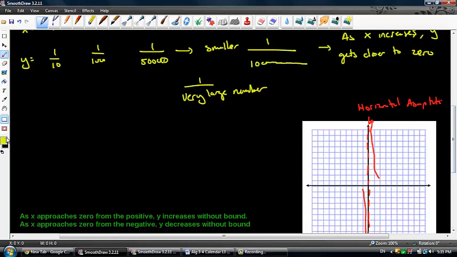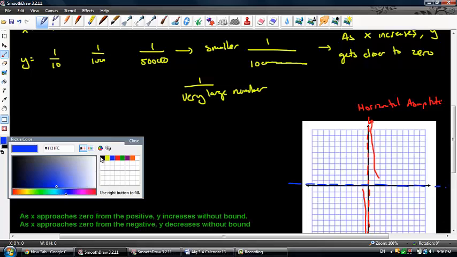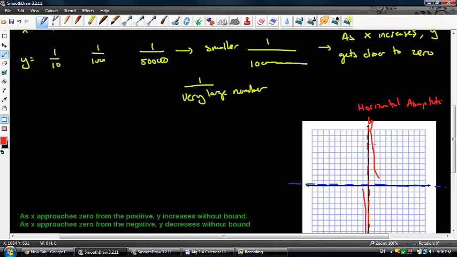And so what that creates is this sensation called the horizontal asymptote. It creates a horizontal asymptote because we're creating this zone around 0 that the function will never get to, but it'll get really, really close. Similar to the vertical asymptote, it gets really, really close to 0 on the x-axis, but it can't ever get there. And just like on the negative side, it's going to get really, really close to that horizontal asymptote, but it'll never touch the x-axis. All right, so that is the first graph that we're going to deal with. We're going to do many, many more.